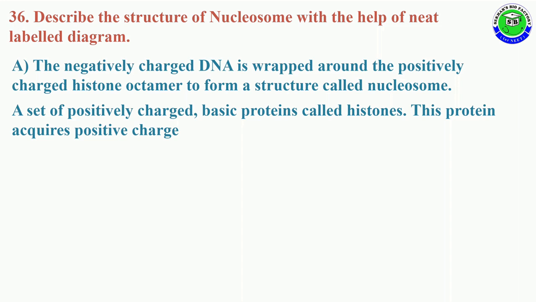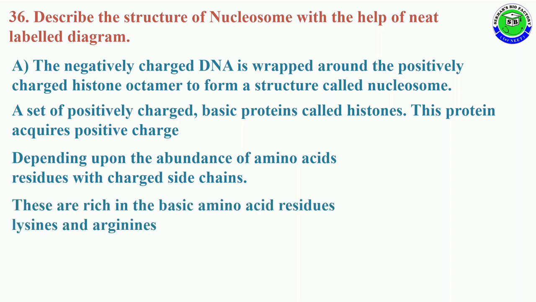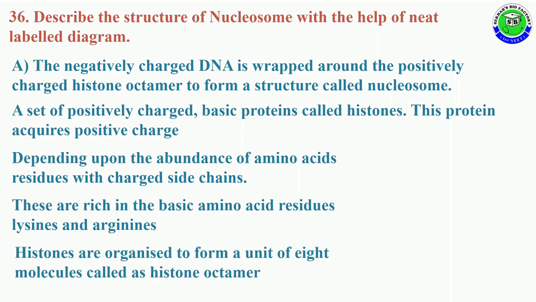These proteins acquire positive charge depending upon the abundance of amino acid residues with charged side chains. These histone proteins are generally rich in basic amino acid residues like lysine and arginine.